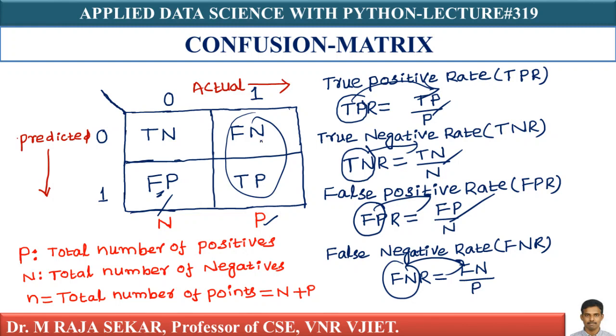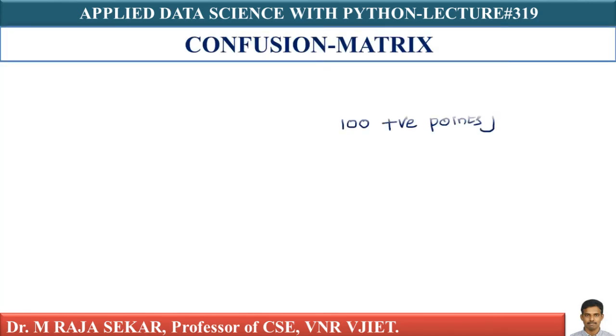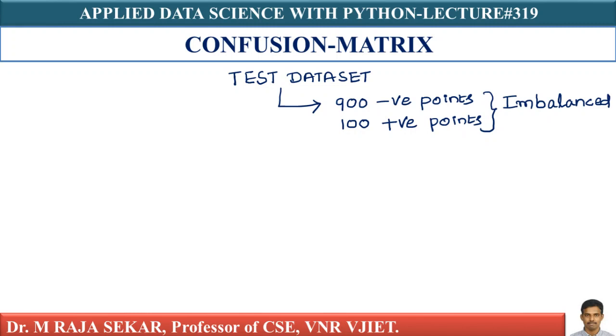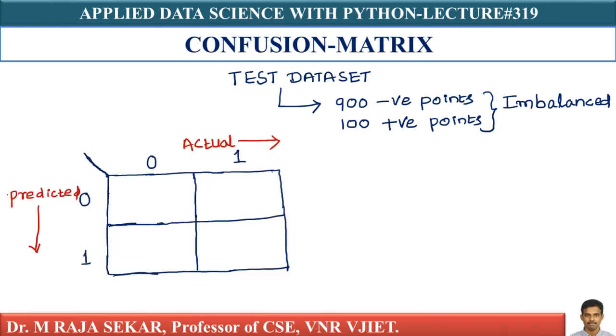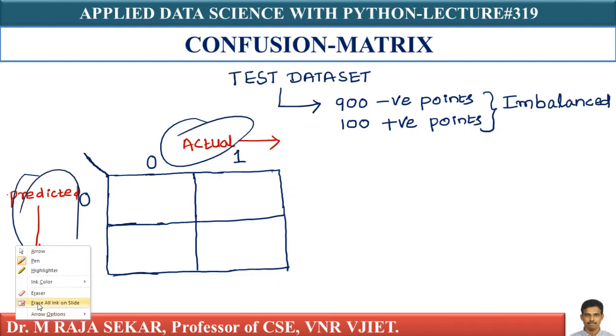These four rates are very, very useful. Let's take a simple example so that you understand better. Imagine I have a data set. My test data set has 900 negative data points and 100 positive data points, which makes it an imbalanced data set. Let's take our predicted and actual values. Just see, this one is actual values, this one is predicted values.